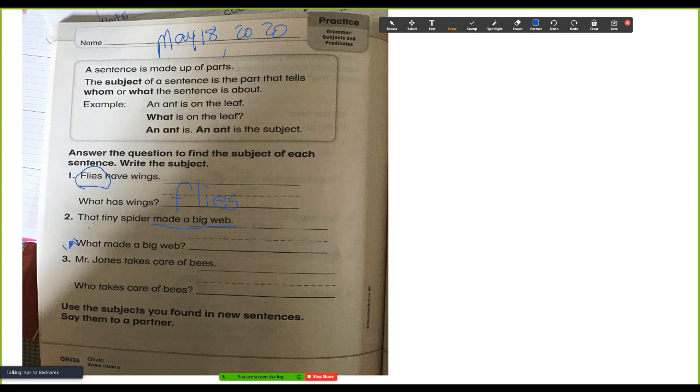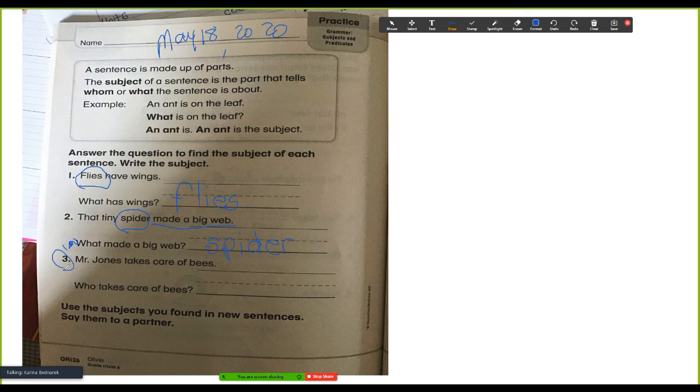Who or what is this sentence about? The spider. So I write spider. You notice that I wrote flies and spider lowercase because those are not proper names.